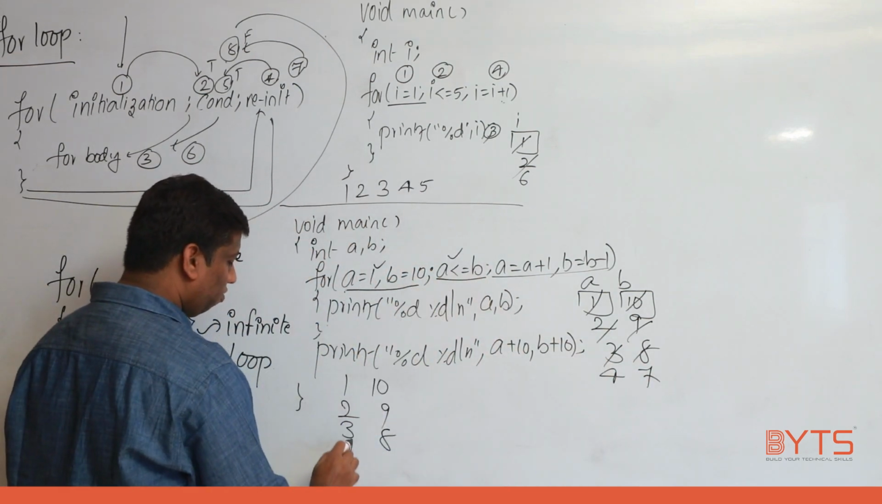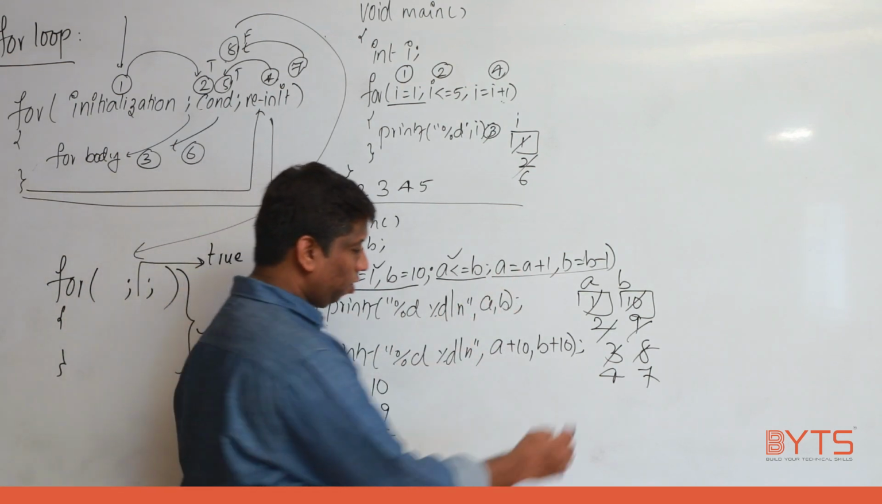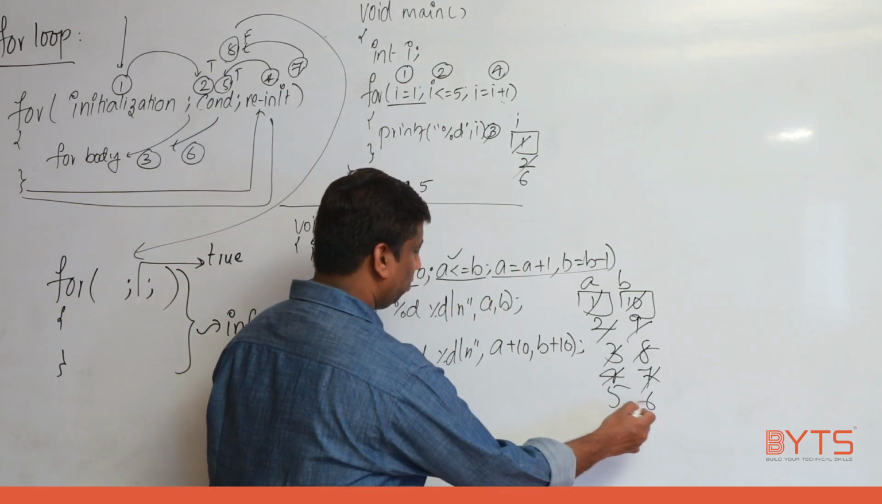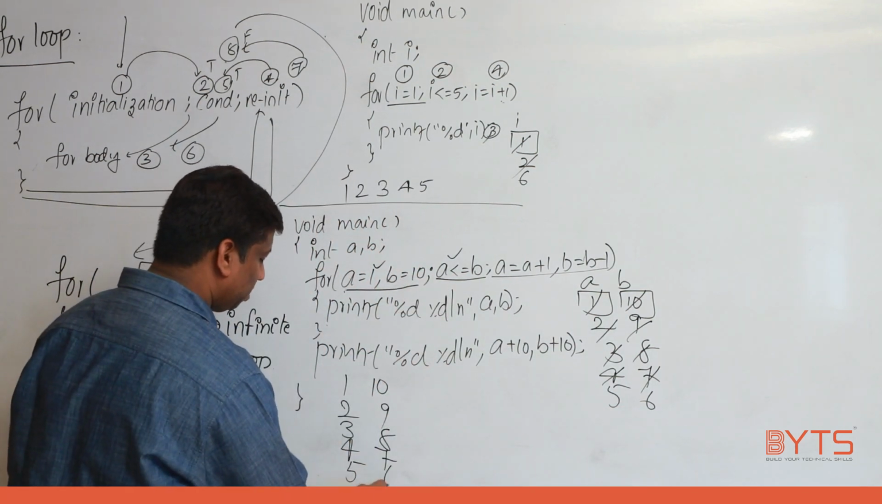Condition true. Print what? 4 and 7. Right? Now what happens? 4 is incremented to 5. This is a little important. 7 is decremented to 6. True. So print what? 5, 6.